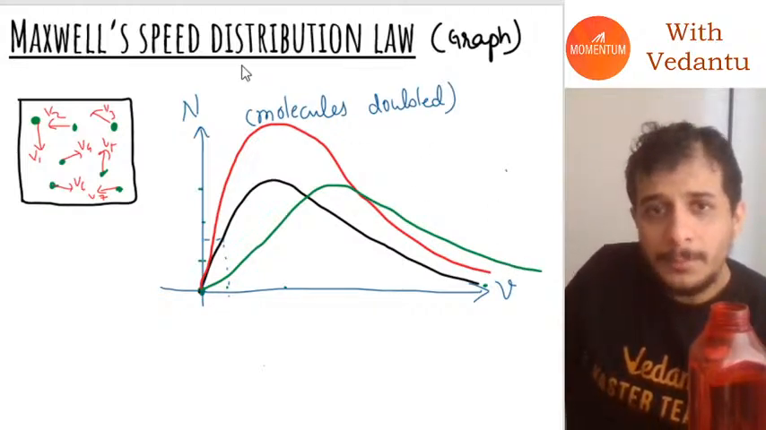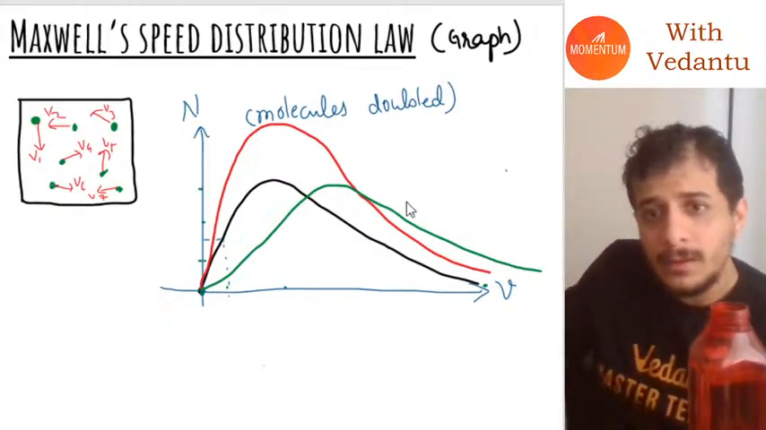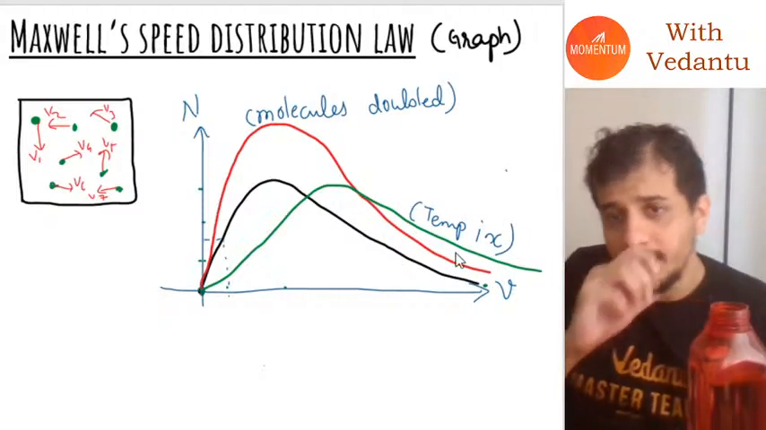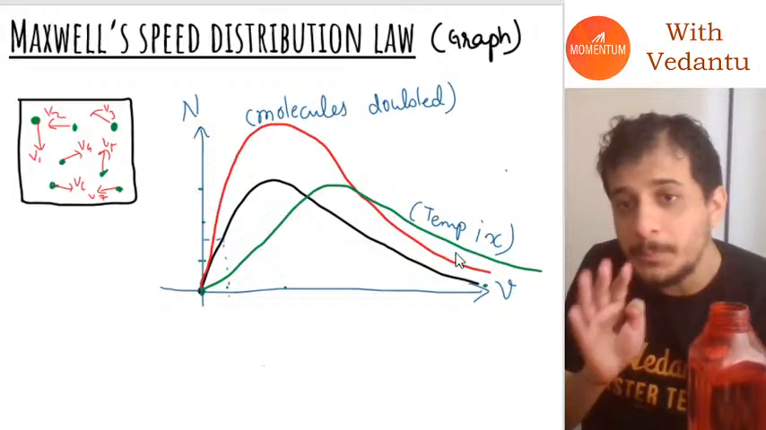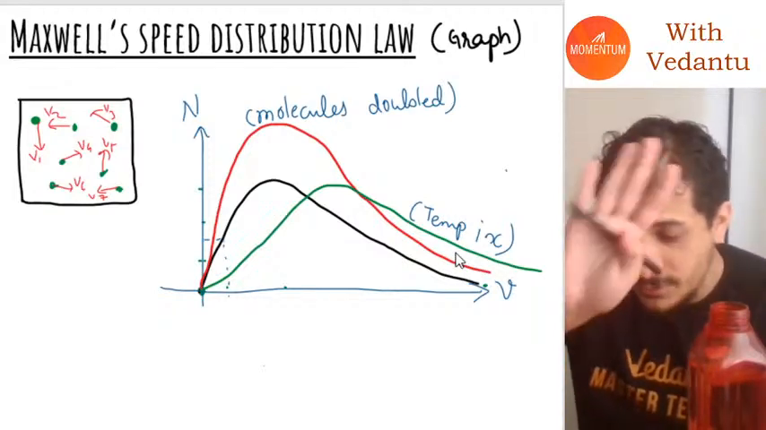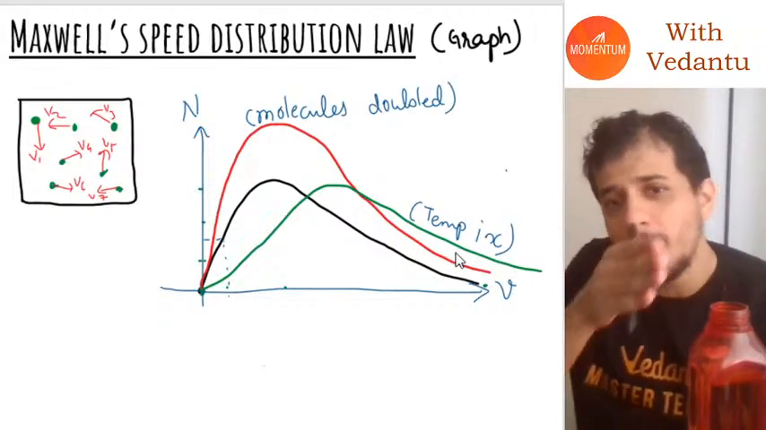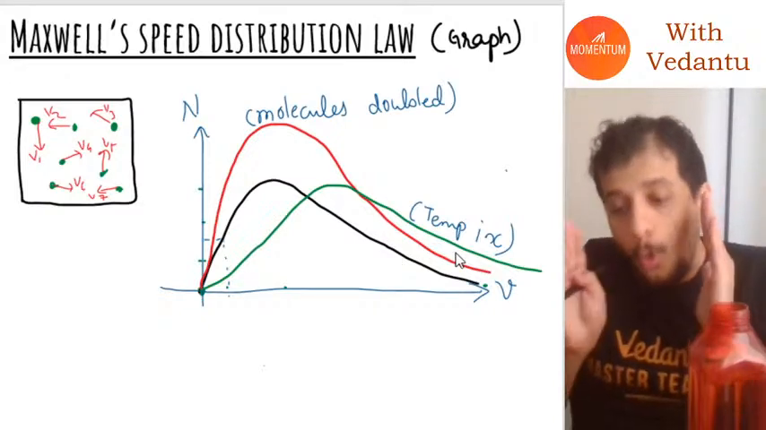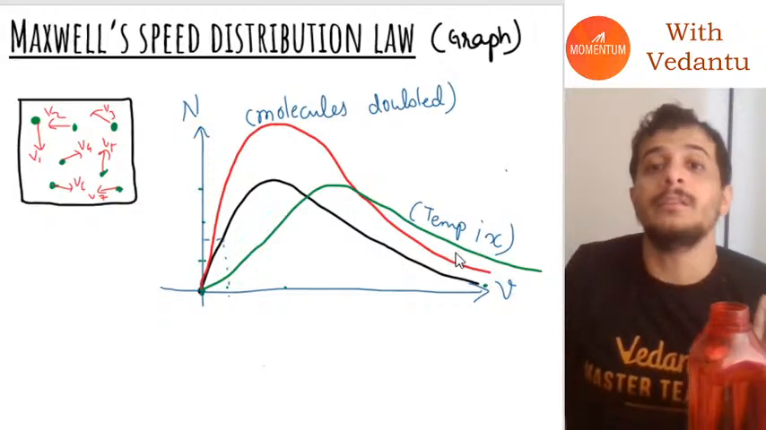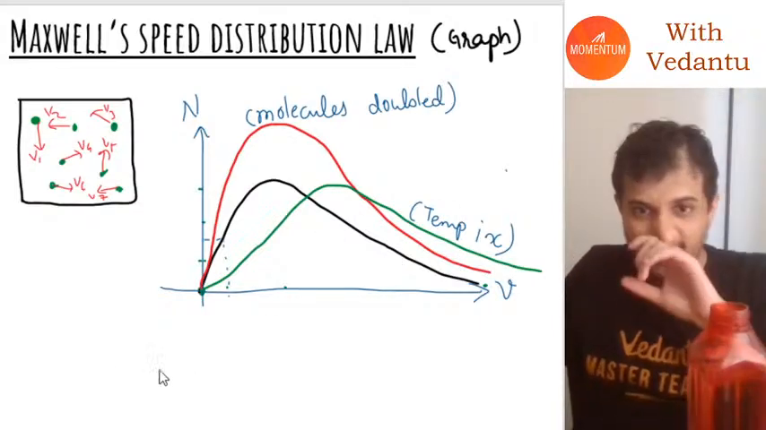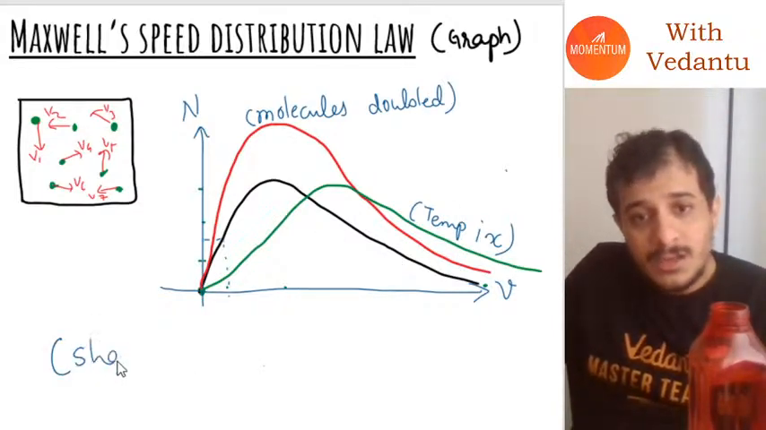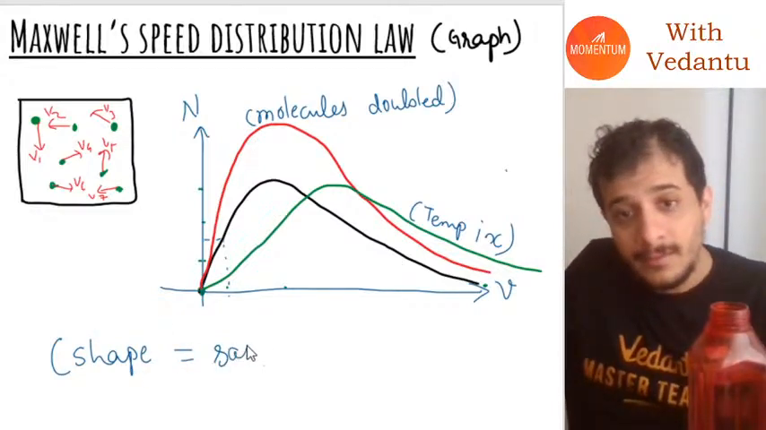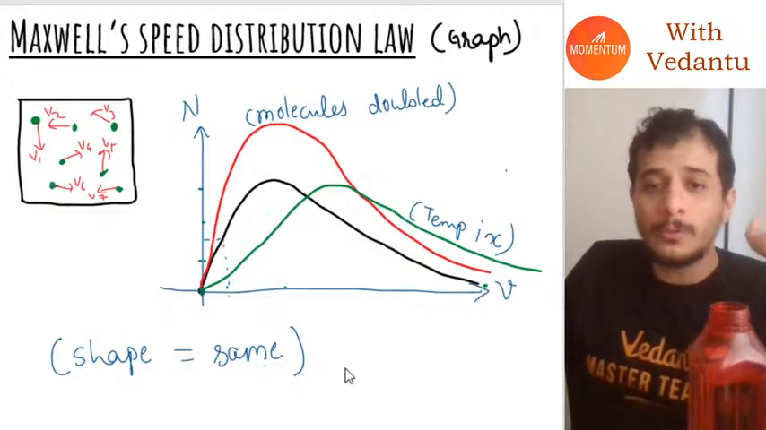Do you understand what happened here, guys? Here I have temperature increased. If I increase the temperature, the speed of each molecule is going to increase, and the graph will shift a little bit towards the right. Now what you have to understand here is that in all these three cases the shape of the graph is going to remain the same.